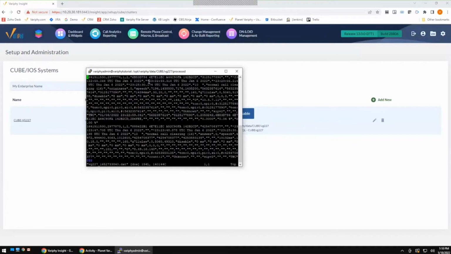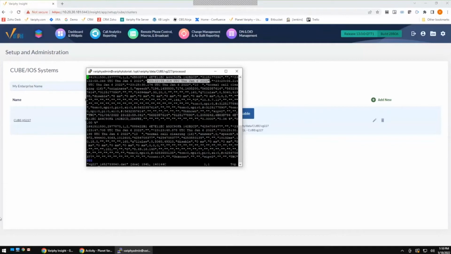But what we can see right here is that we have that asterisk in here. So this is the date and time of the local Cisco CUBE environment. This is not synced with NTP. So that's one way to take a look at the files that Verify has already processed. If you're questioning a certain day, you can always go in there, look at the date using that ls -l command, and then just edit that file to see what kind of data we're looking at.